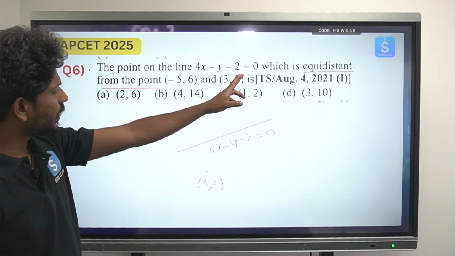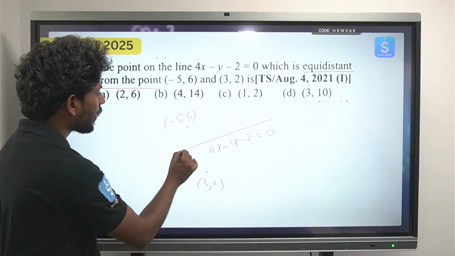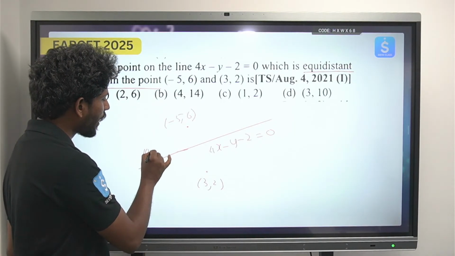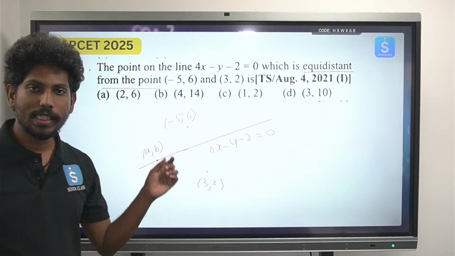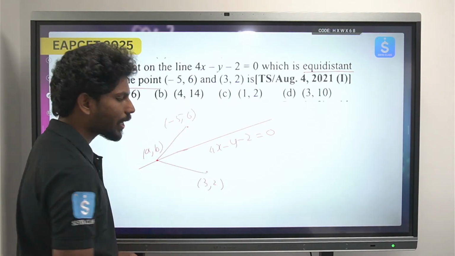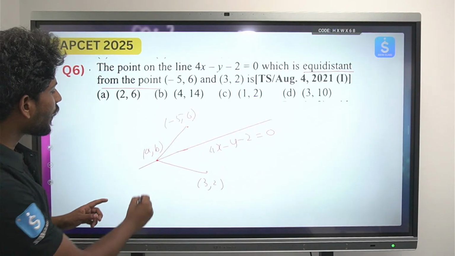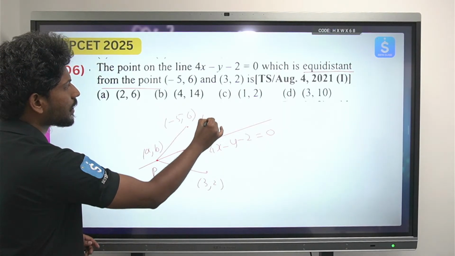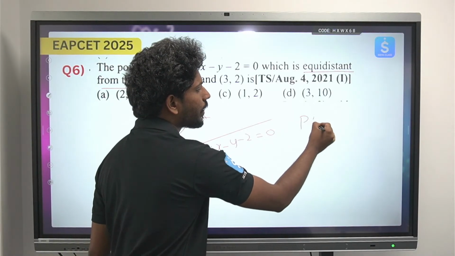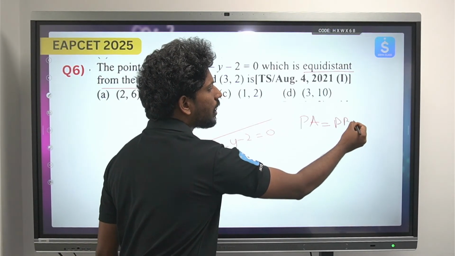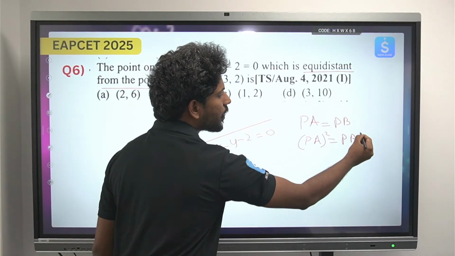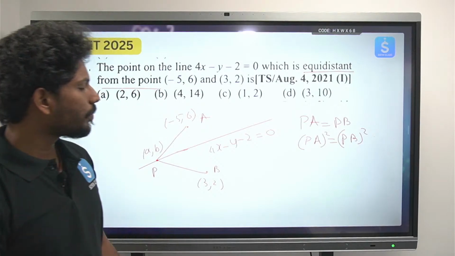Okay, so now how can I find this point? There is a point on this line. So let's call that point (a, b). That point is such that the distance from the point to these two points is equal. So if I treat this point as P and the other points as A and B, since he is saying equidistant, can I say that PA equals PB? So in a way I can say that PA square is equal to PB square. From here we get a first relation.